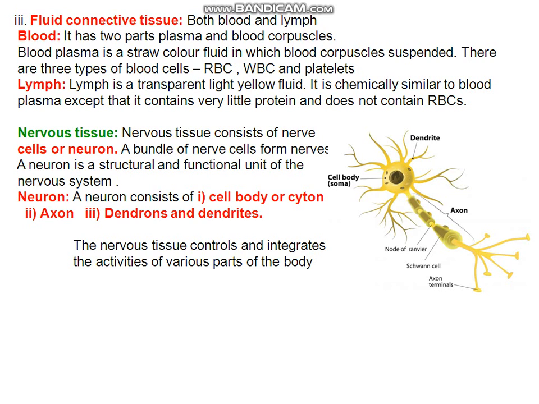Think of the structure of neuron, then different types of epithelial tissue, then muscle fibers. So this type of diagram you have to practice at home and differentiate between the different types of muscle fibers. What are the differences between voluntary muscle, involuntary muscle and cardiac muscle? It is given by making columns probably in your book. What are the differences between RBC and WBC? I think you can write the answer. So this type of questions you have to practice at home and go through the exercise questions also.